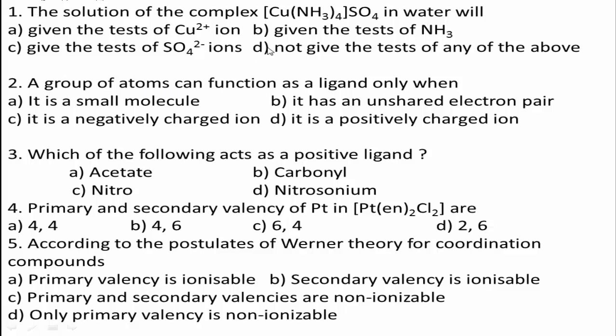Therefore, the correct answer for this question is option C. Give the tests of SO4 2- ions.